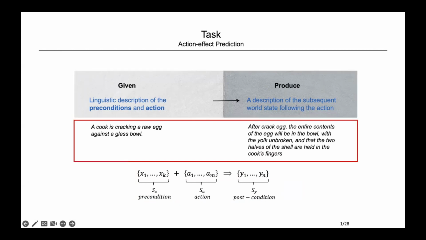One example here: given the action description, a cook is cracking an egg against a glass bowl, we hope a model would be able to generate that after cracking the egg, the inner content of the egg will be in the bowl, and so on. That's the subsequent world state.